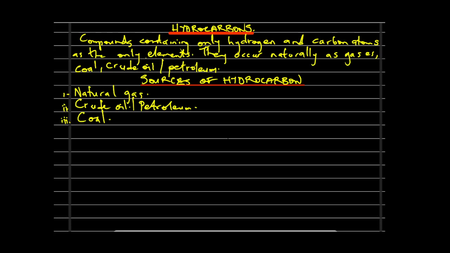In our subsequent classes, we'll pick each of these one after the other, particularly the saturated and unsaturated hydrocarbons: the alkanes, alkenes and alkynes, their general molecular formulas, structural formulas, and characteristics.